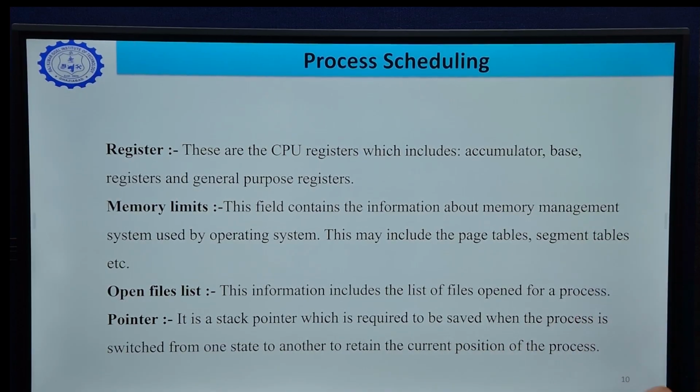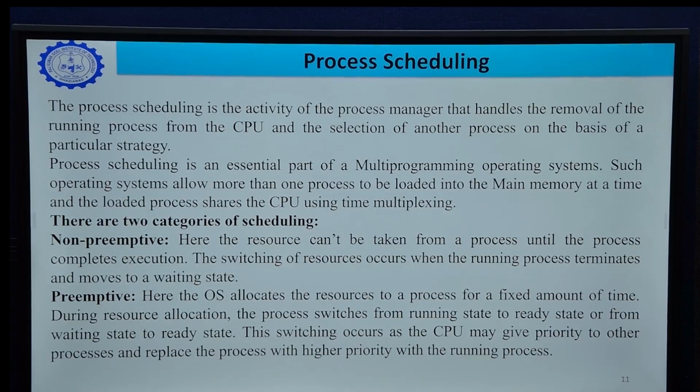Pointers: it is a stack pointer which is required to be saved when the process is switched from one state to another, to retain the current position of the process. Process scheduling is the activity of the process manager that handles the removal of the running process from the CPU and the selection of another process on the basis of particular strategies.